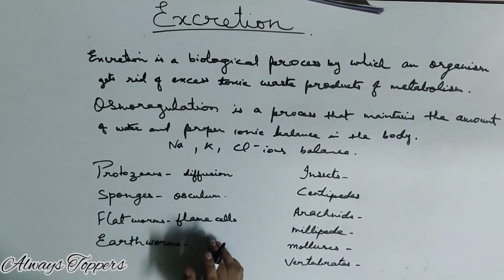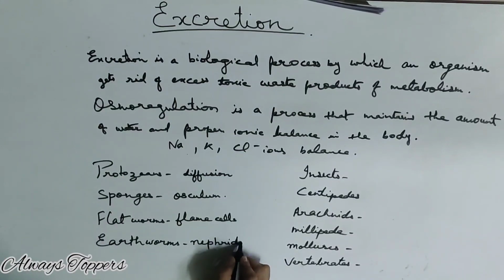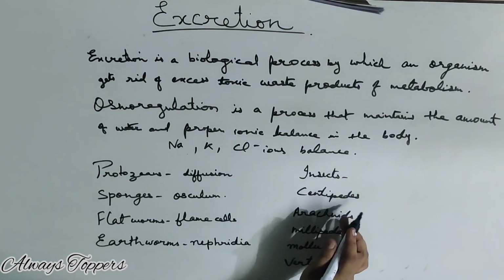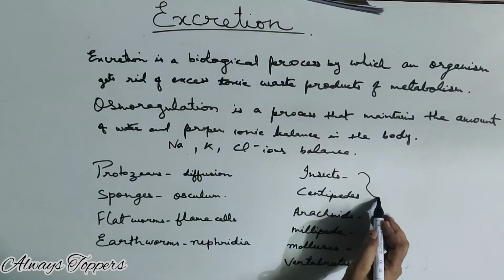In other higher animals, like the earthworms, you might have heard the name nephridia. In the case of earthworm, there is nephridia. You can write it like this: NEPHRIDIA. They are the special organ, you can say, for excretion and osmoregulation, and it is a tubular structure present in the earthworm.